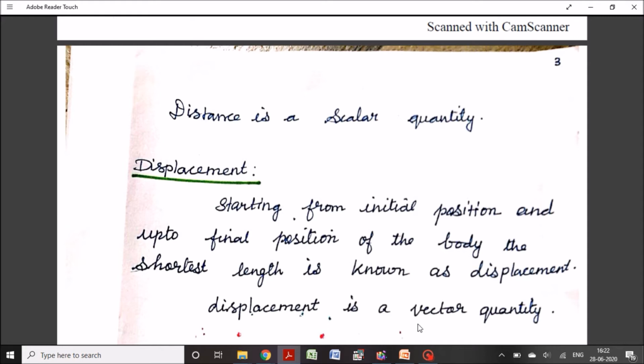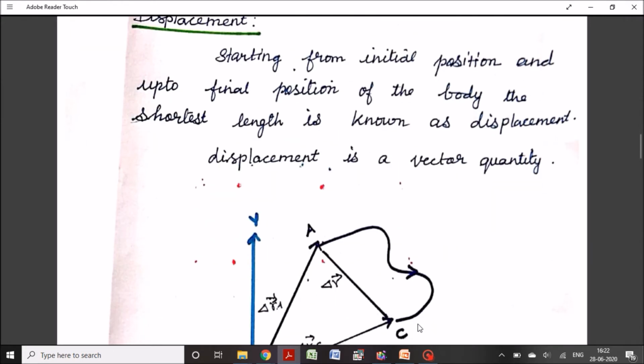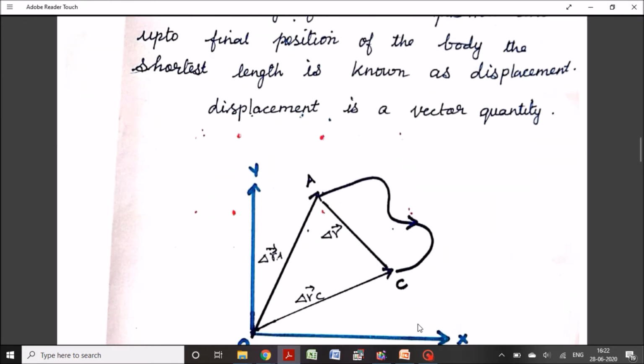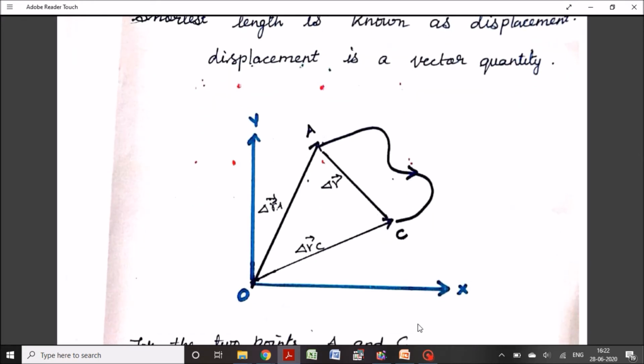Displacement is a vector quantity. So vector quantity, we all know that vector quantity means it has magnitude, it has direction. A quantity which has direction is called vector quantity, whereas scalar quantity has only magnitude.